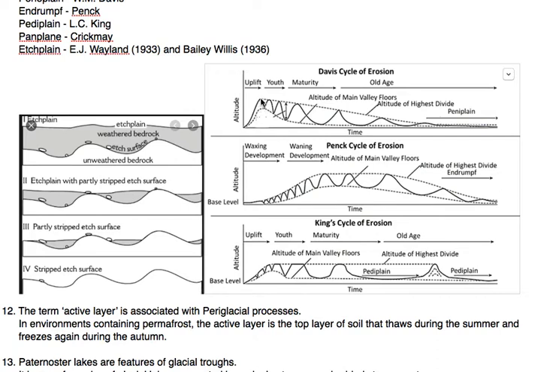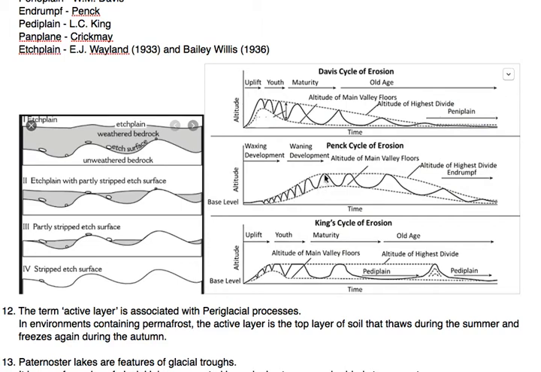Suppose in the earlier stage the slope was like this. After some period of time, over the period of time it decreases, meaning the slope is declining. So this model is given by Davis, and the last stage is known as peneplain. This concept is also important, that is peneplain. Sometimes questions can ask who has given peneplain. It is Davis.